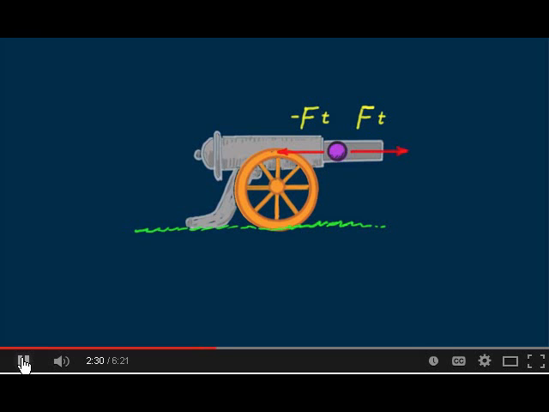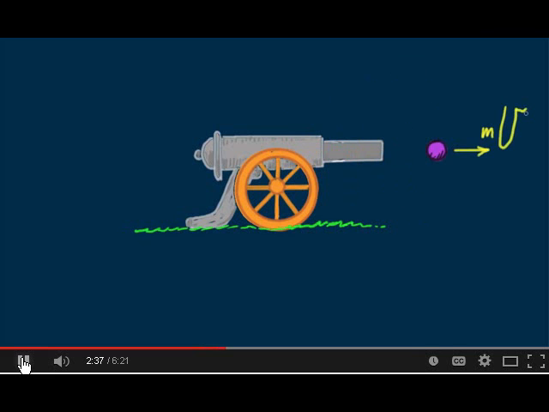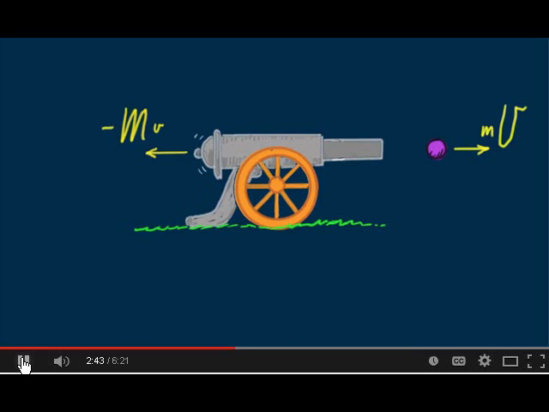Internal impulses don't change the momentum of the system. Before firing, the system's at rest and the momentum is zero. After the firing, the net momentum, or total momentum, is still zero. You can imagine the cannon recoiling somewhat to the left with the same amount of momentum as the cannonball. Net momentum is neither gained nor lost.